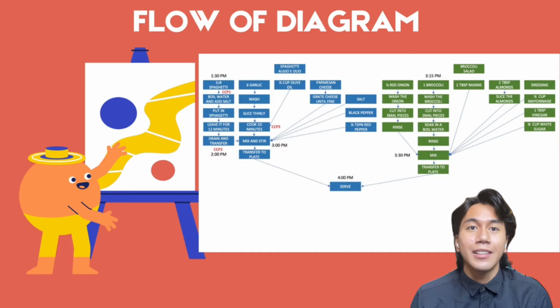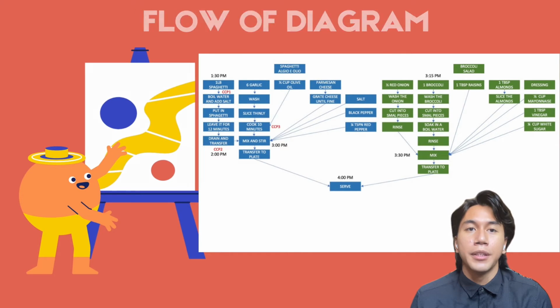from microbiological hazard. For example, at CCP1, where we need to put the spaghetti in the boiling water with salt. This can help eliminate most of the bacteria in the water and also the spaghetti. Adding salt can act as a preservative as it reduces water activity in food. For CCP2, the amount of time cooked spaghetti is left at ready-to-eat condition may cause bacteria to form in the spaghetti. For example, the most common bacteria is Bacillus cereus. And lastly, CCP3 is where any raw ingredients need to be fully cooked to prevent Salmonella bacteria from forming.